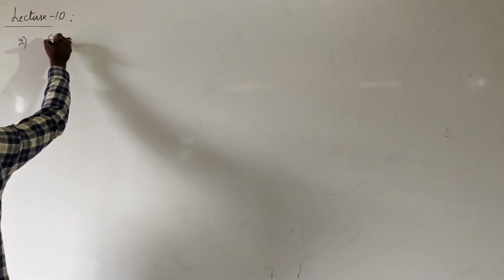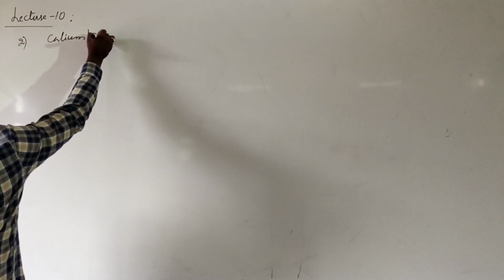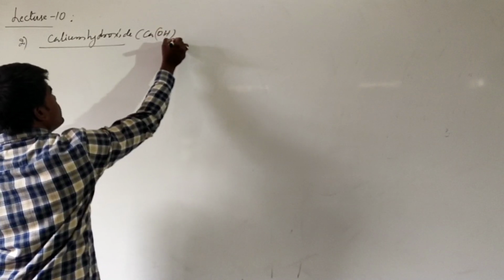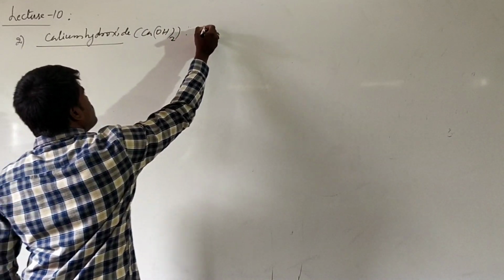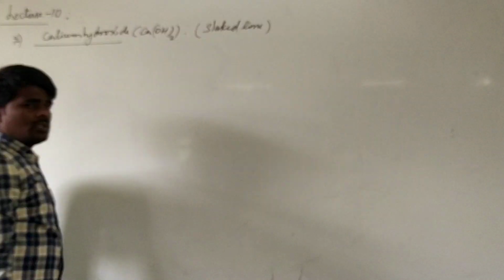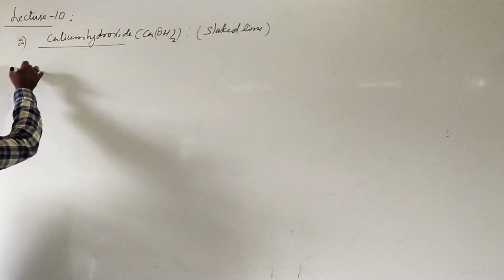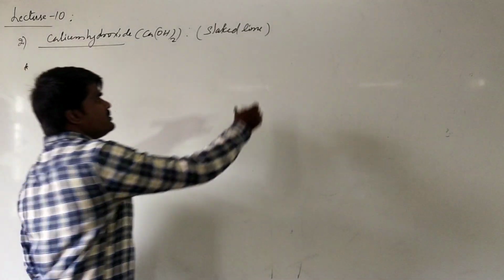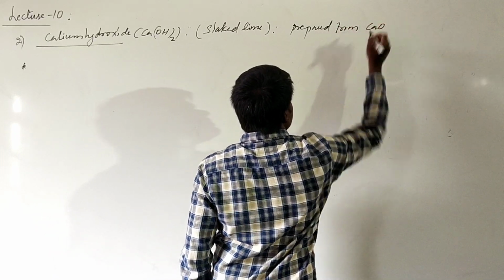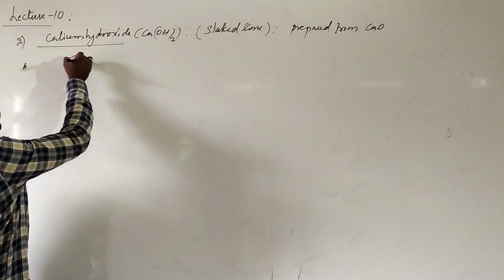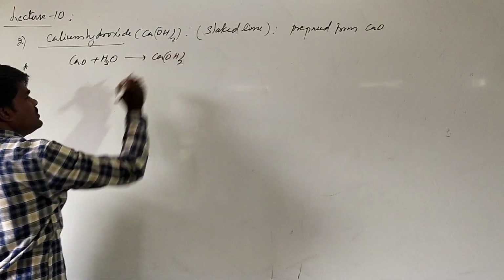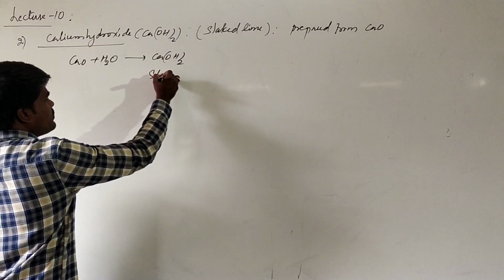Second important compound is calcium hydroxide. The formula of calcium hydroxide is Ca(OH)2. It is also called slaked lime. When we talk about the preparation of calcium hydroxide, it is generally prepared from calcium oxide. Calcium oxide when dissolved in water forms calcium hydroxide. This is called slaked lime.